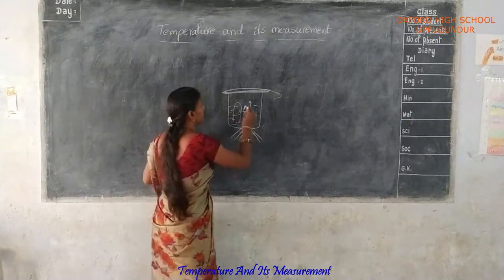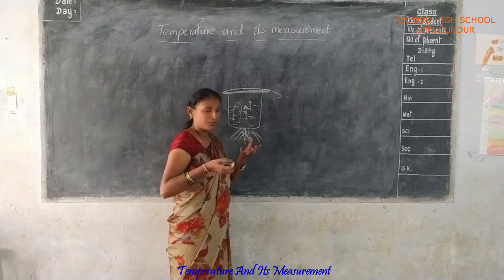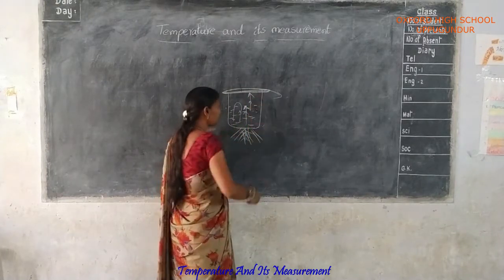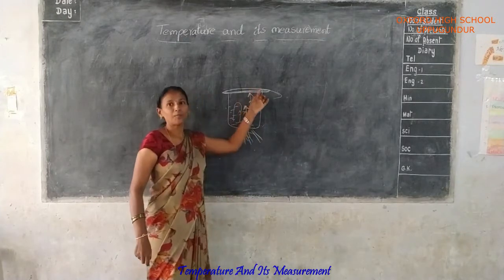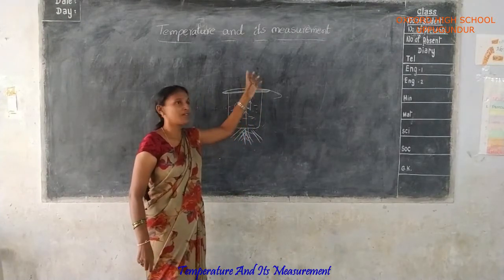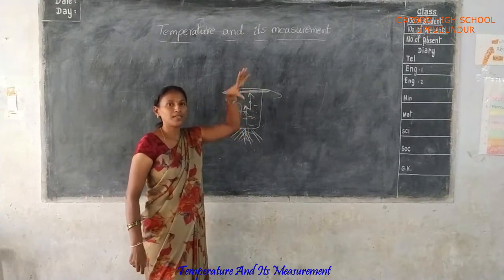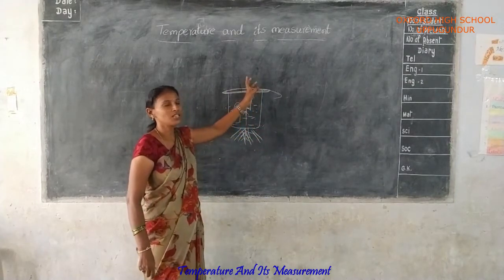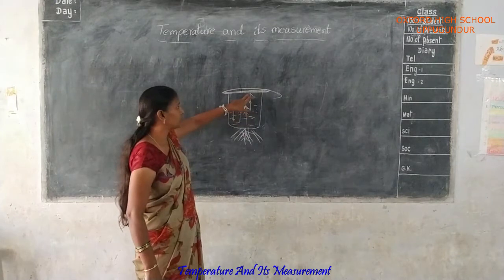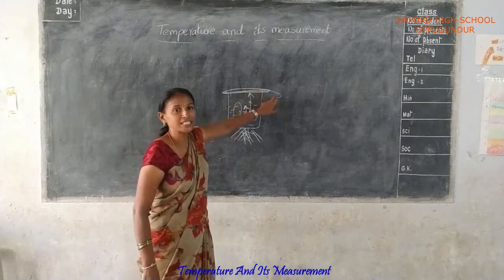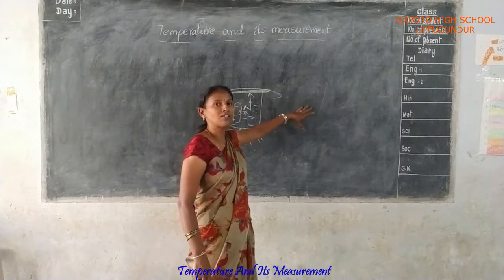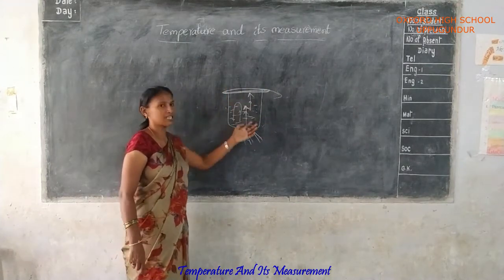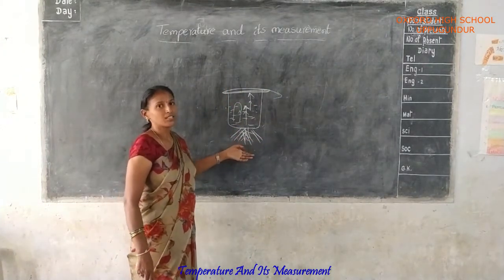So that is energy only. This energy is attached to the plate, so the plate also moves up and down, up and down. The water vapor moves in an upward direction and pushes the plate, so it moves up and down or sometimes falls down, depending on the heat energy.